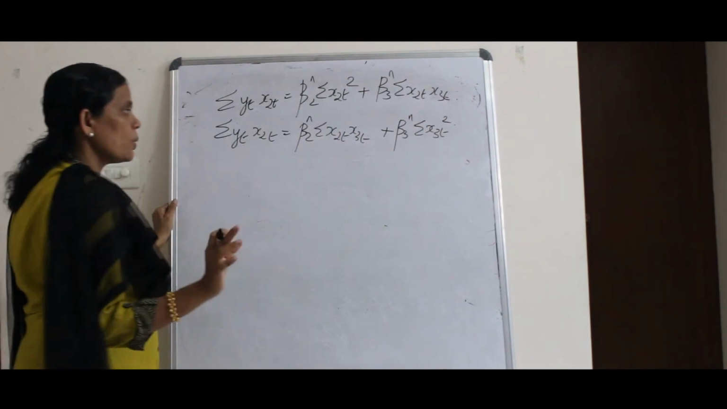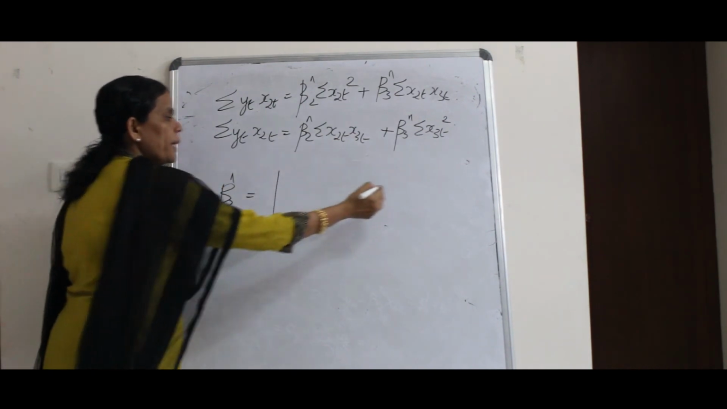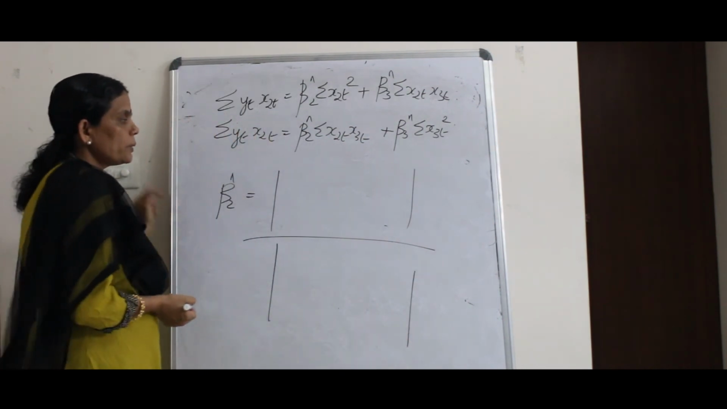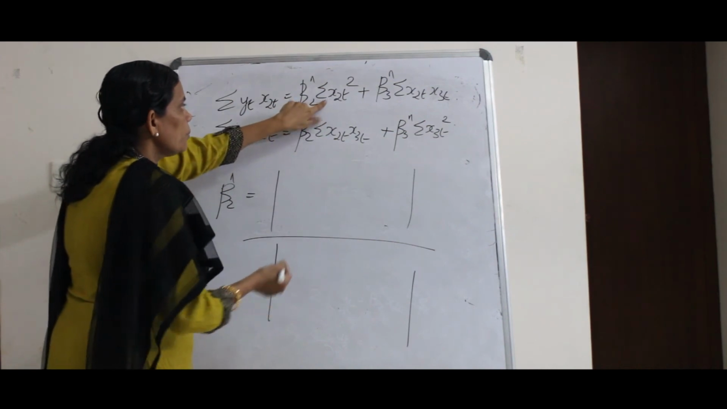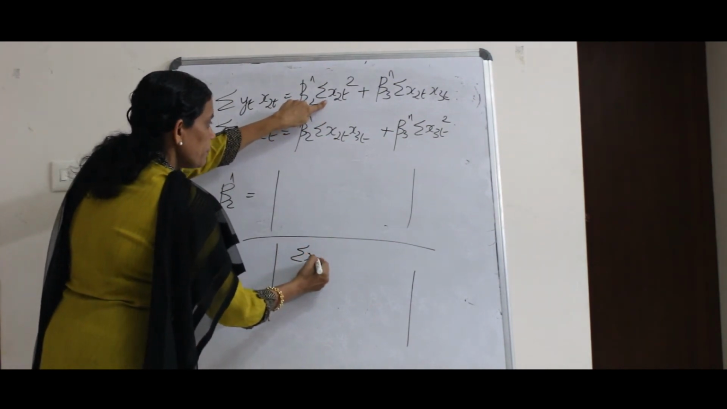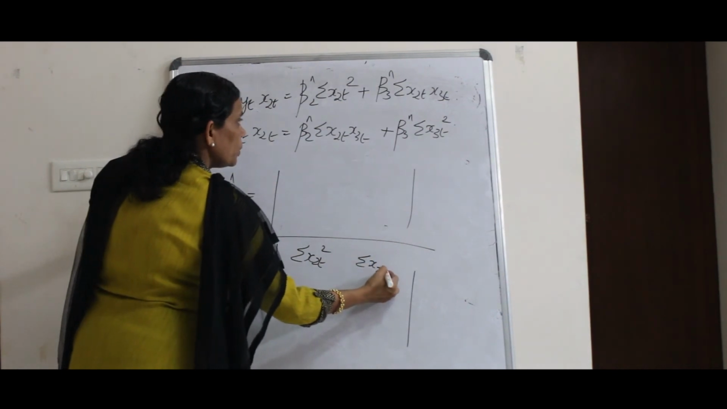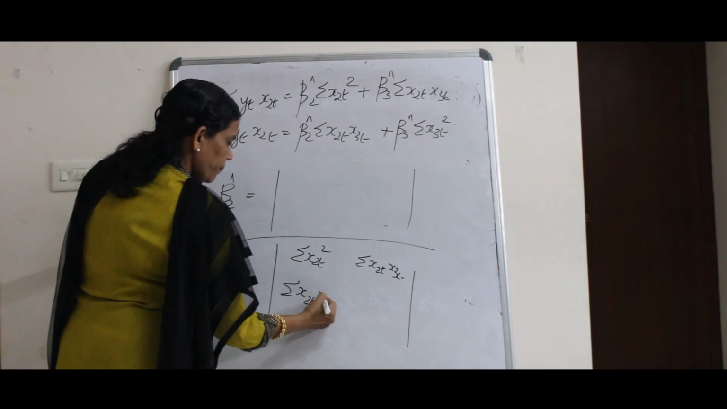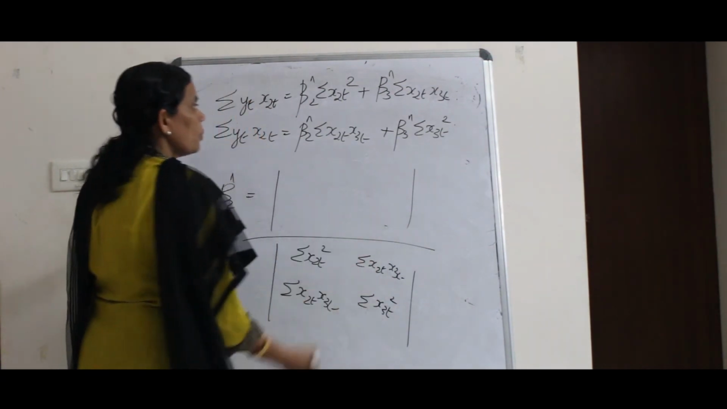You just stick on to beta 2 hat. So what is the value of beta 2 hat? You have applied Cramer's rule in your single equation model. So in the same case, the denominator will be these coefficients. What is the coefficient of beta 2 hat? We are applying Cramer's rule, sigma x2t squared. The coefficient of beta 3 hat is sigma x2t x3t. Here it is sigma x2t x3t. Here it is sigma x3t the whole square.